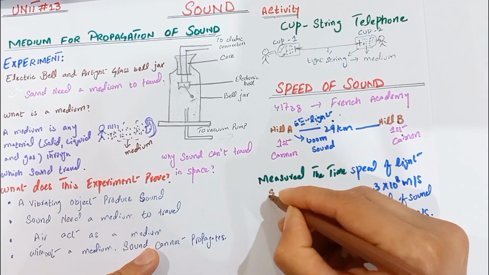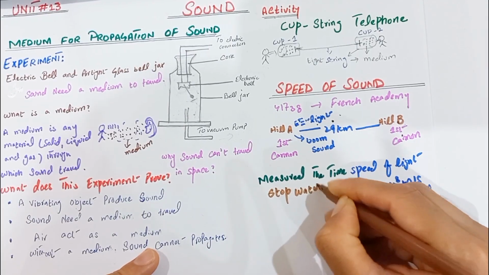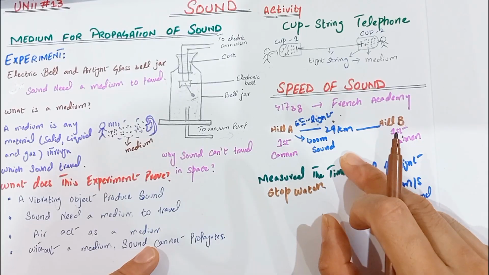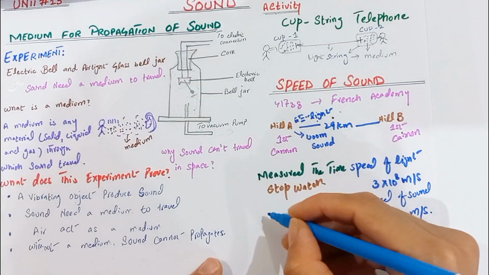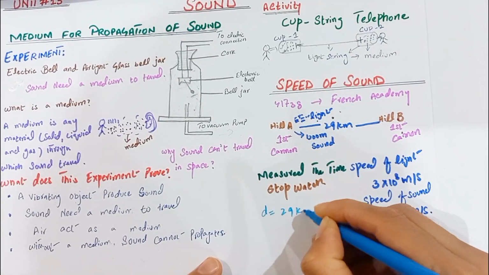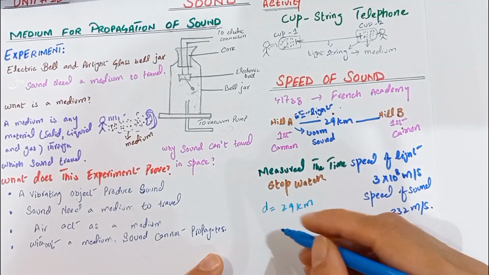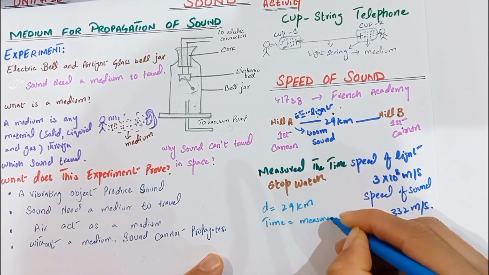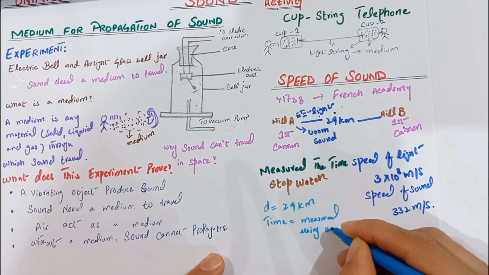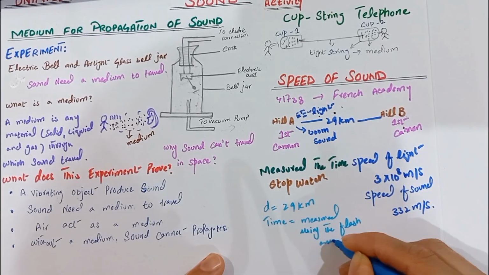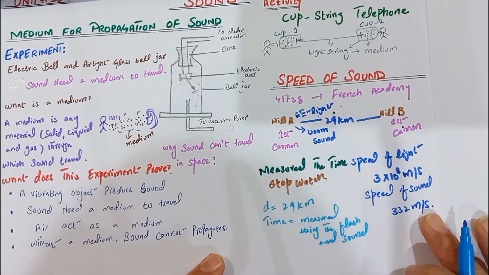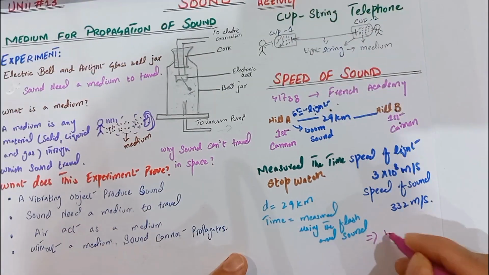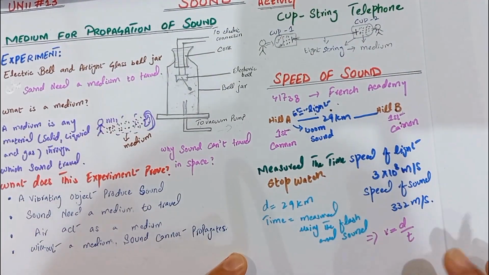To measure the time, we use the stopwatch. The stopwatch is started when they see the light and stopped when they hear the sound of the cannon fire. Here we take two things. First is the distance, which is 29 kilometers. Time is measured using the flash and sound. So here we use a formula. What formula do we use to measure the speed of sound? We use the formula v = distance / time.